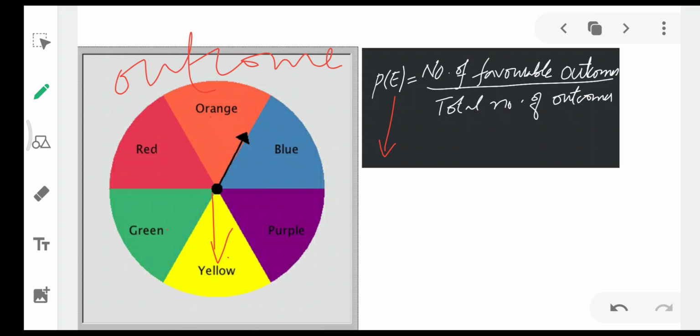Outcome, result. Like when you toss a coin, you get heads. So tossing a coin is an experiment, and getting heads or getting tails is an outcome.